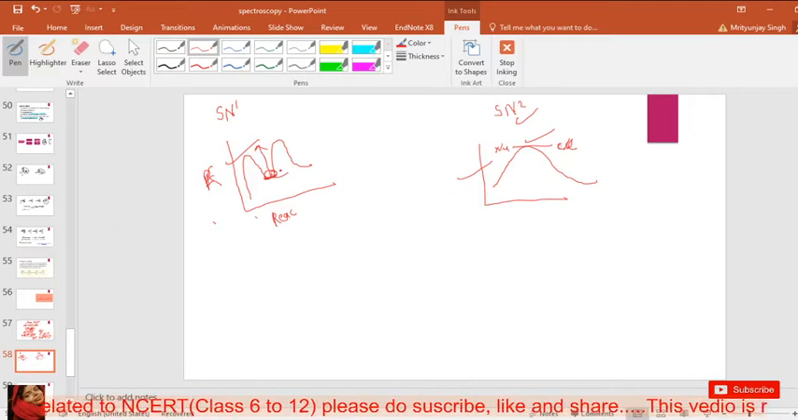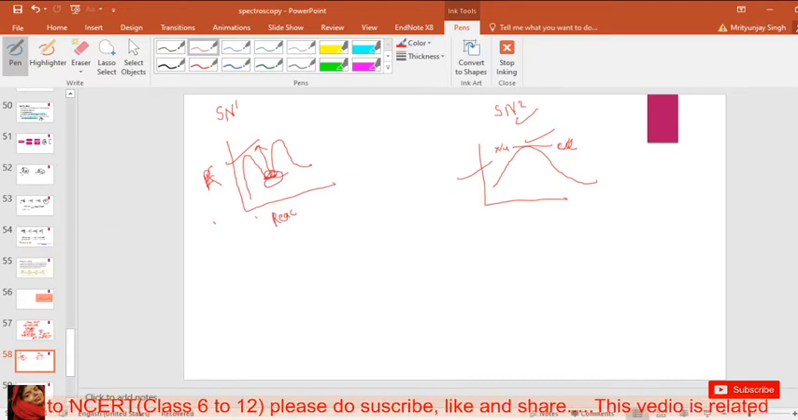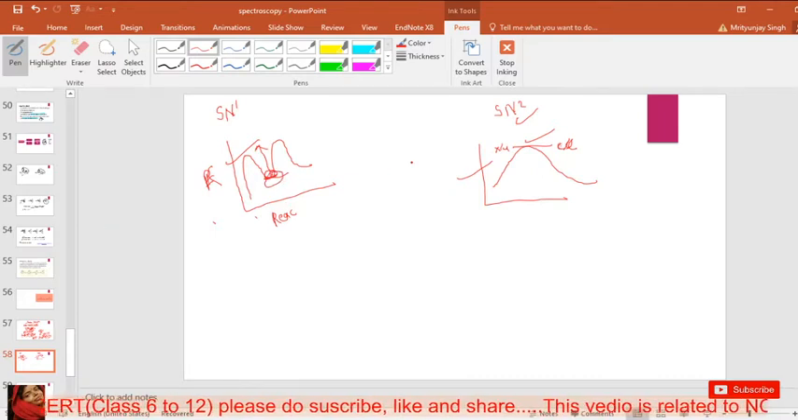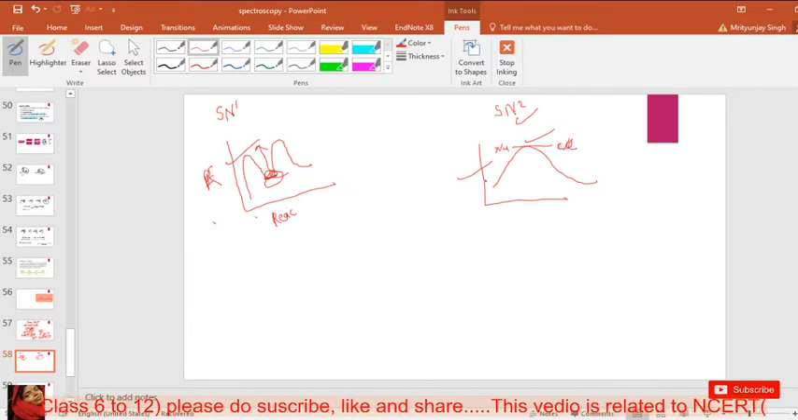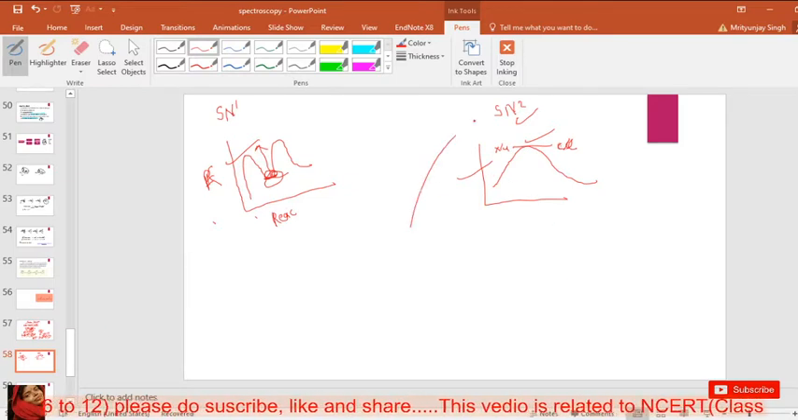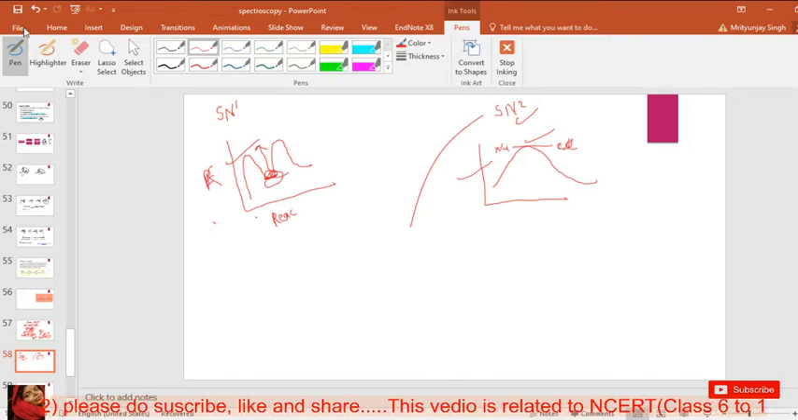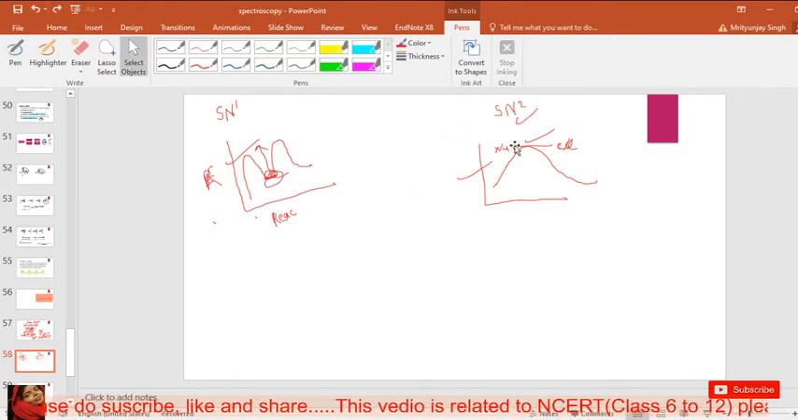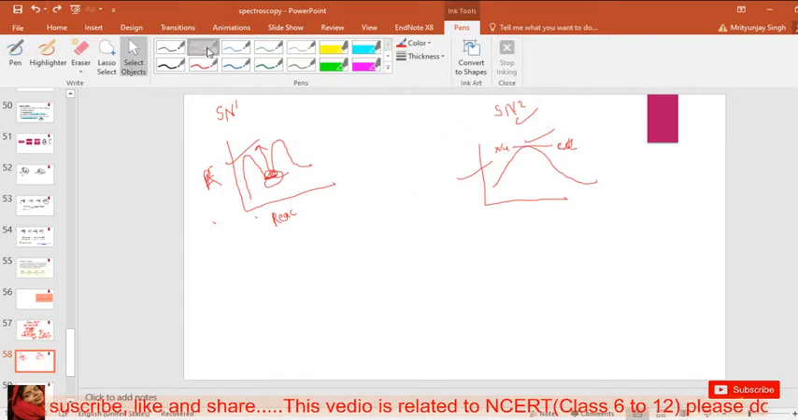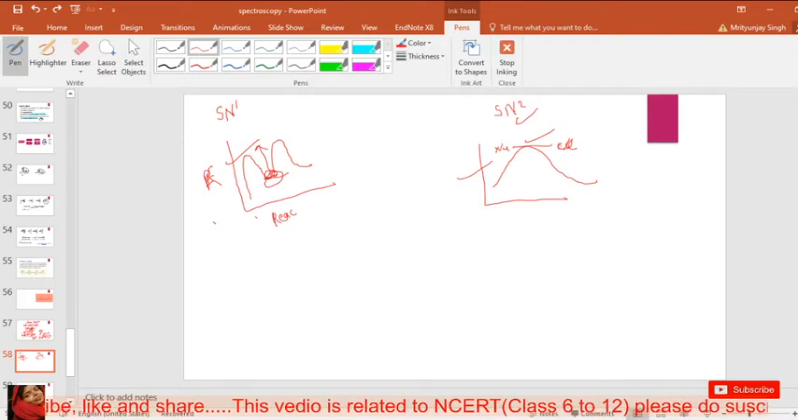In the SN1 reaction, an energy well is created, and here is this type of graph for the SN2 reaction, because in the SN2 reaction a transition state is formed, and in the SN1 reaction an intermediate state is formed.